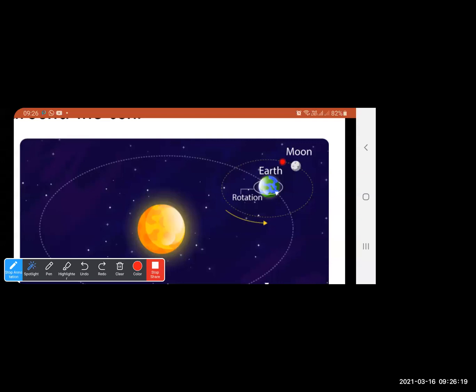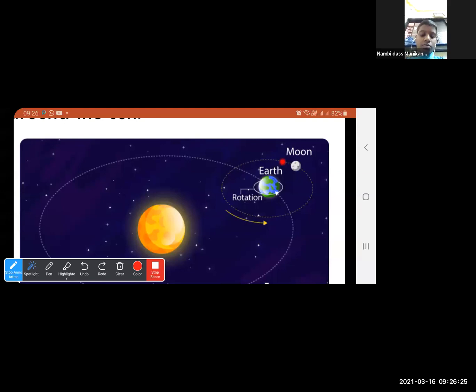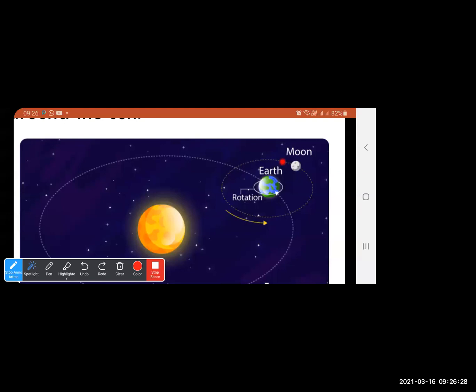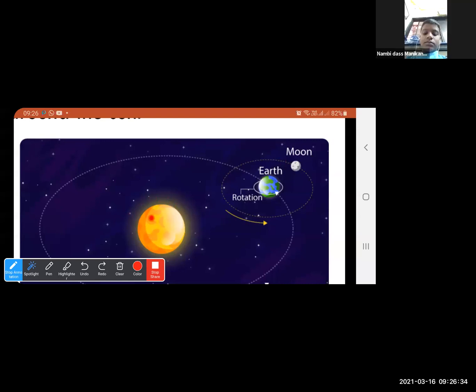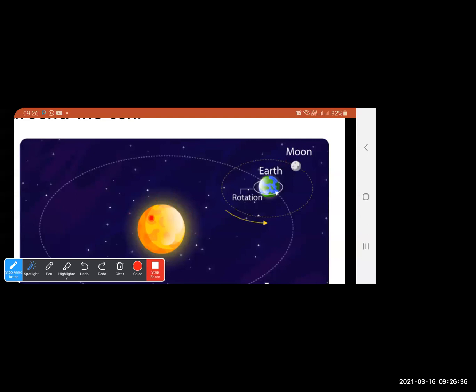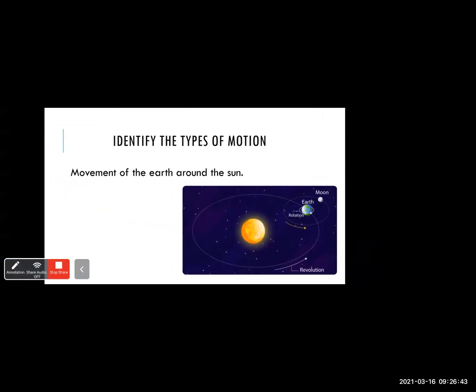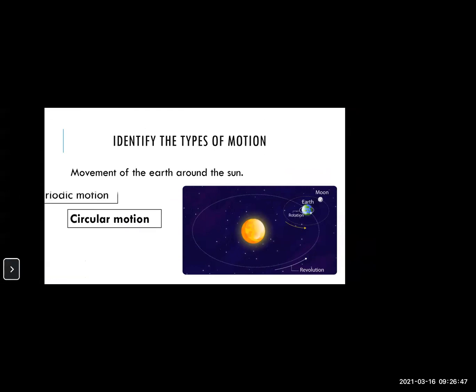What about the sun? Does the sun rotate around itself? Yes, the sun also rotates around itself. So again, it is having a circular motion. Remember, the sun also rotates around itself. Okay, so let's see the answer. It is circular motion as well as periodic motion.